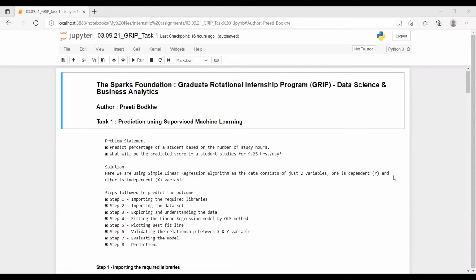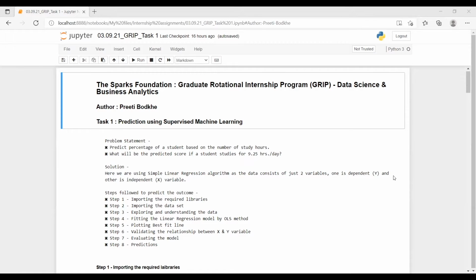Today I'm going to present to you the first task of an internship, which is predicting the outcome using a supervised machine learning algorithm. The problem statement given to us is to predict the percentage of a student based on the number of hours he or she had studied. Also, we need to predict the score for a student who had studied for 9.25 hours per day.